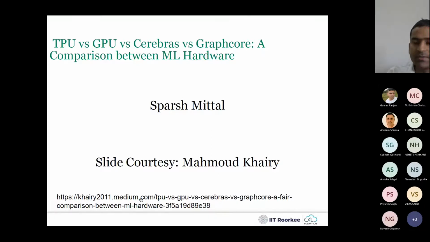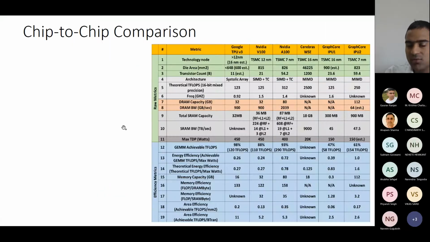Comparison between TPU, GPU, Cerebras, and Graphcore, based on this presentation. This link. So yeah, please go through this. It's very, very interesting. It will give you a lot of insight.